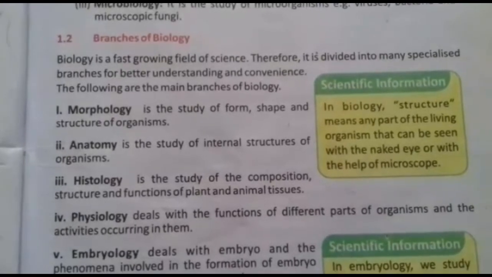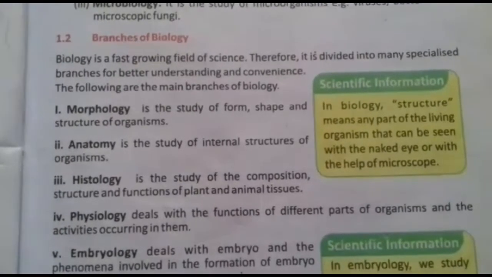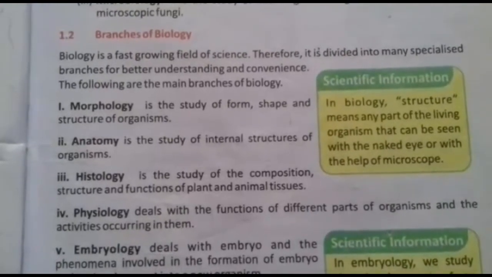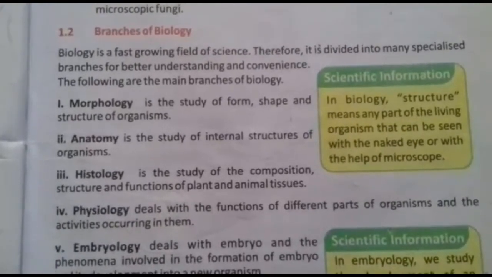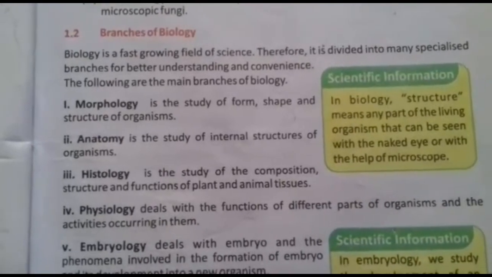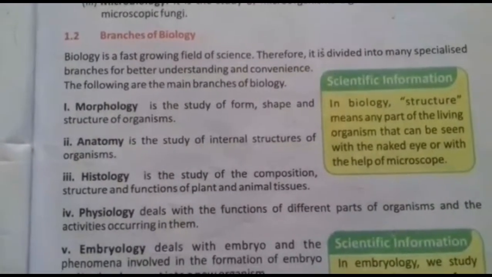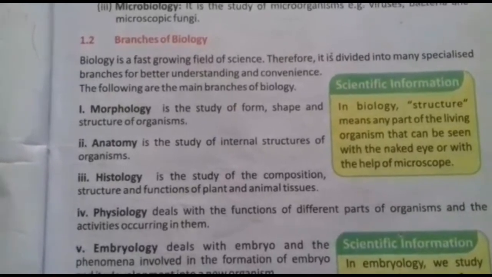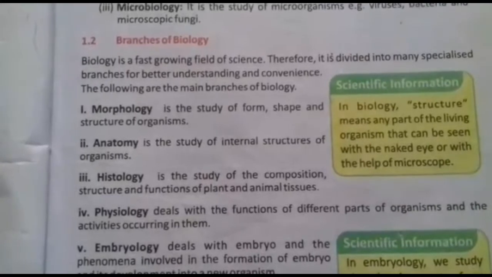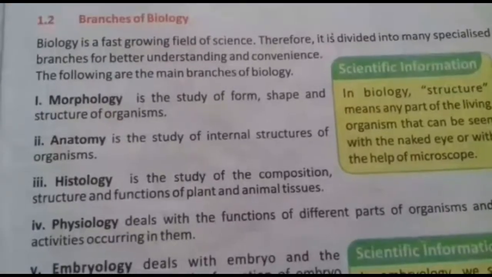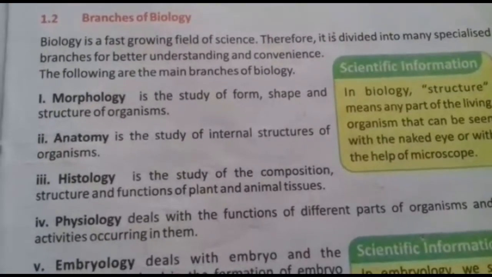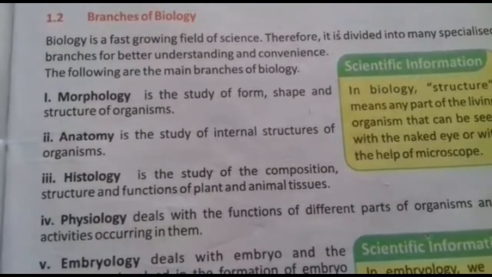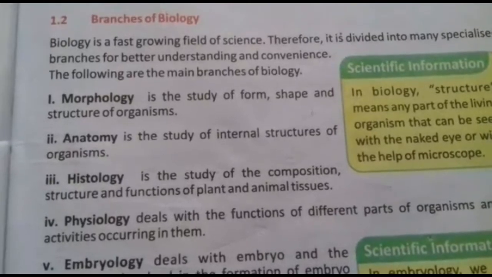Biology is a fast growing field of science, therefore, it is divided into many specialized branches for better understanding and convenience. It means, as biology is a very vast field of science, it is divided into many different branches so that we can study it easily and understand it in a good way.